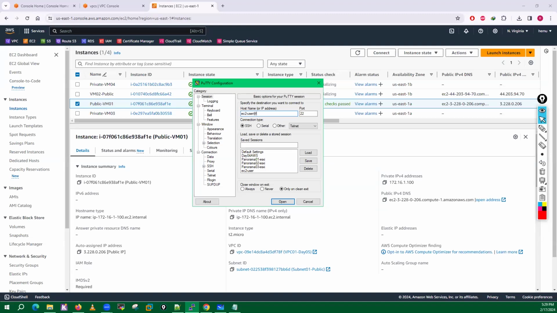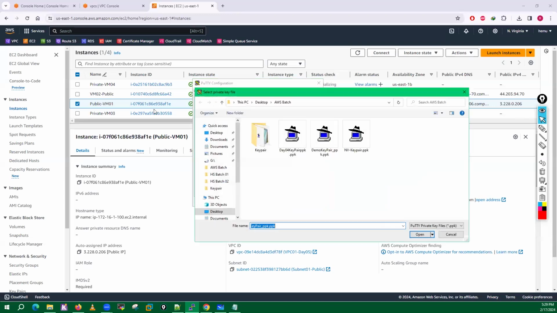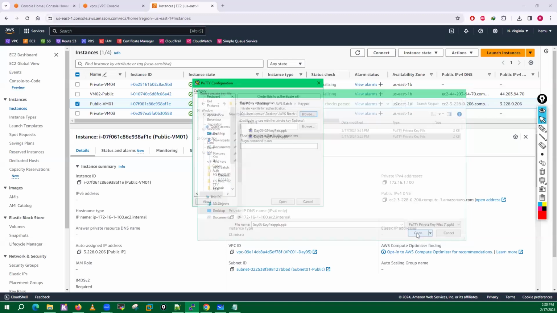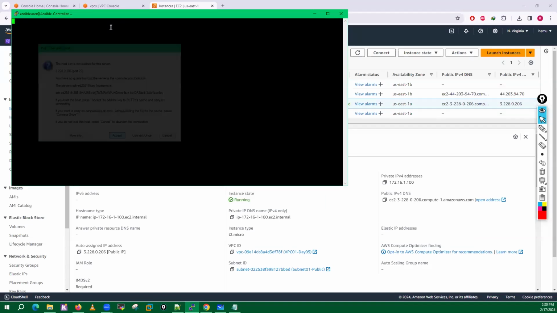EC2-user at the rate, put this IP address in SSH authentication credential. Select your private key. With this VM, I was using this day 5 key pair, right? Open it. Accept.